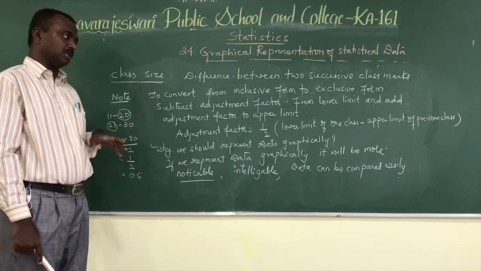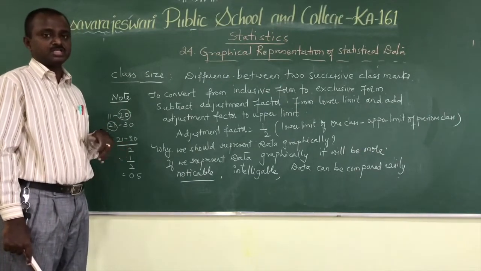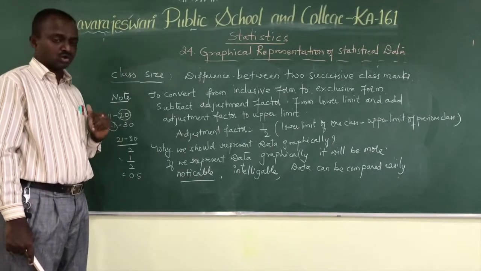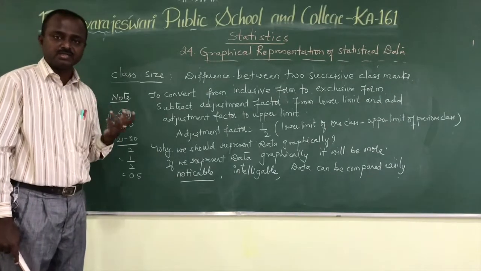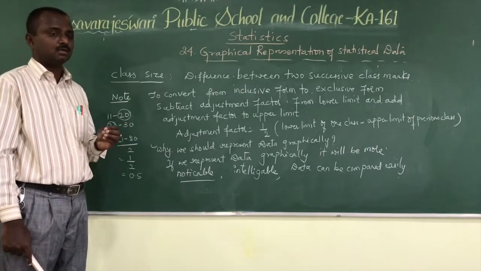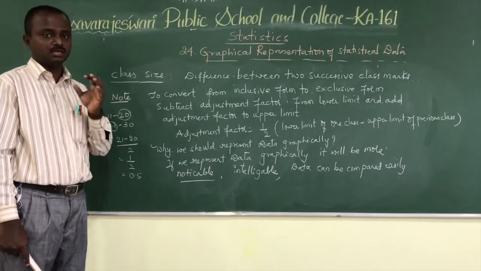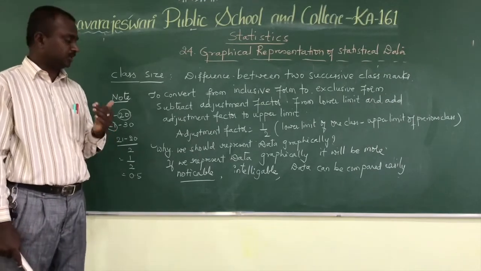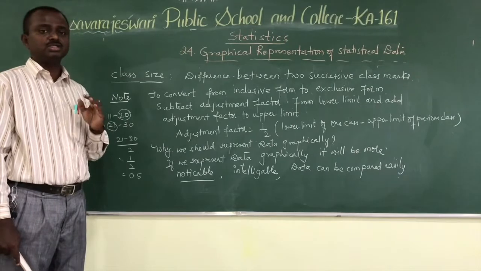In this chapter, we are going to represent the data in three forms. One is the histogram, second is the frequency polygon, third is the cumulative frequency curve. Now we will discuss one by one. First we will discuss the histogram.